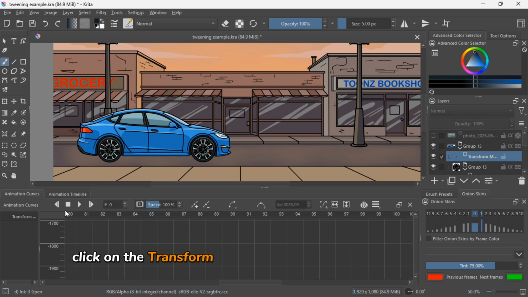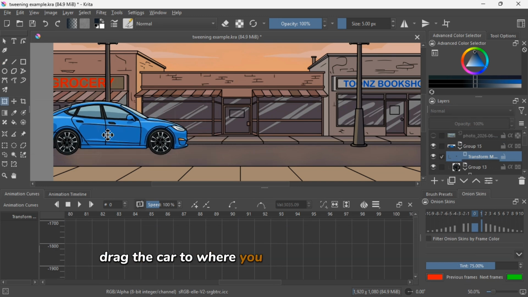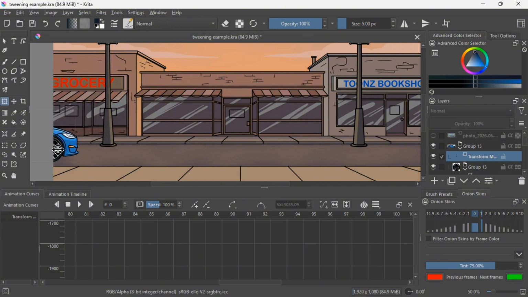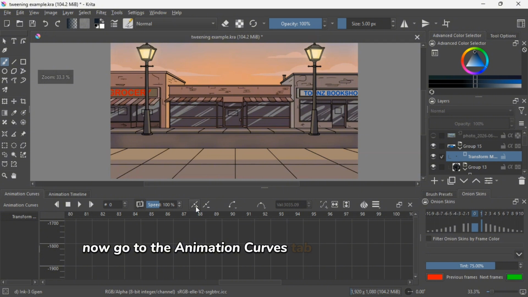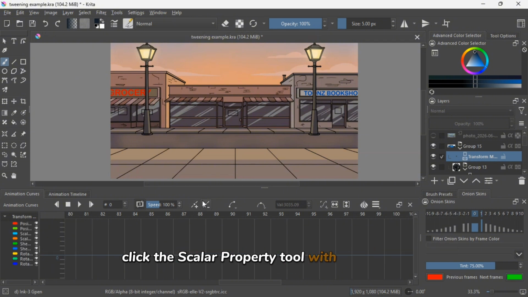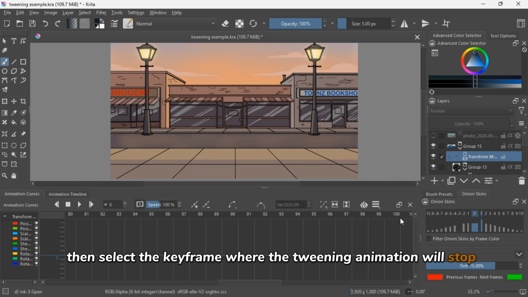Click on the Transform Mask layer and select the Transform tool. Drag the car to where you want it to start driving from. Then, unselect the Transform tool. Now go to the Animation Curves tab and select the starting keyframe. Click the Scalar Property tool with the plus sign, then select the keyframe where the tweening animation will stop.